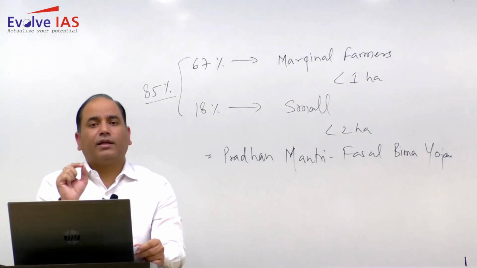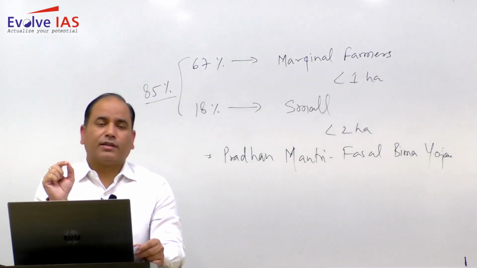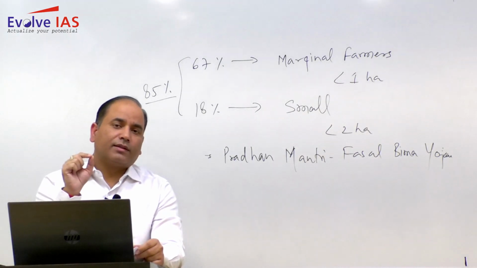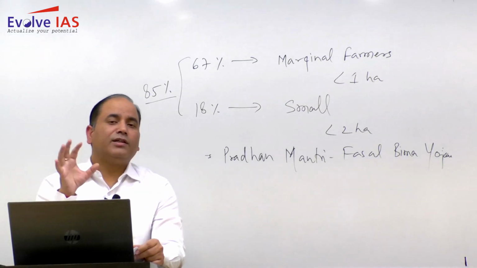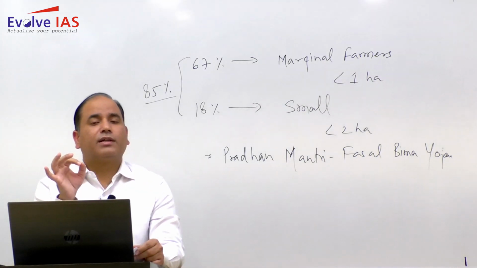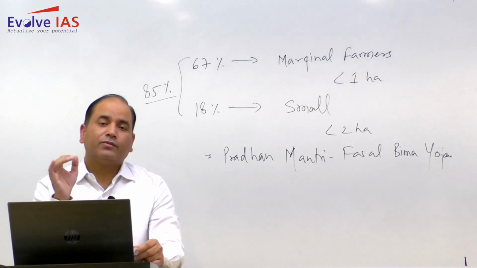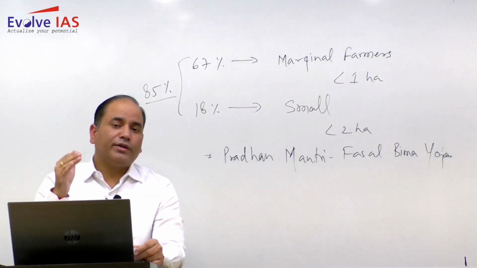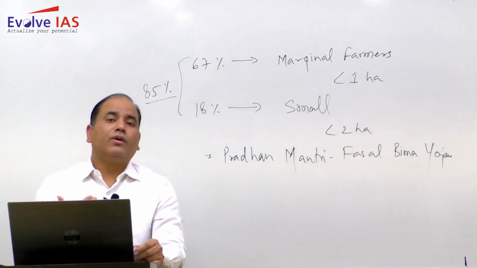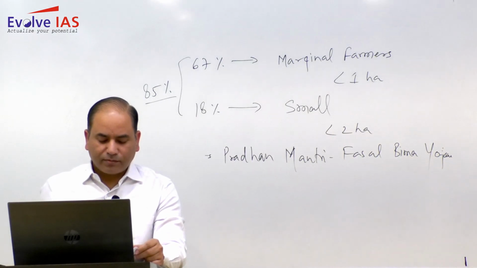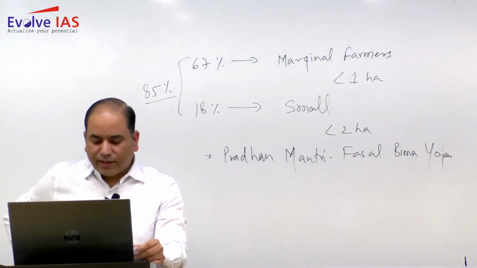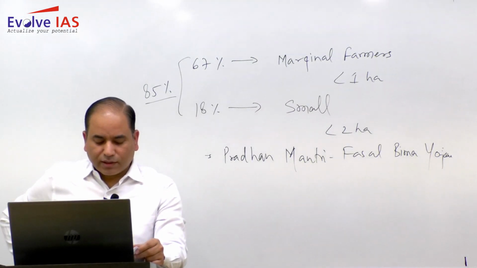If this number is less than 2.1, and 2.1 is considered the replacement level, then that is referred to as below replacement level.